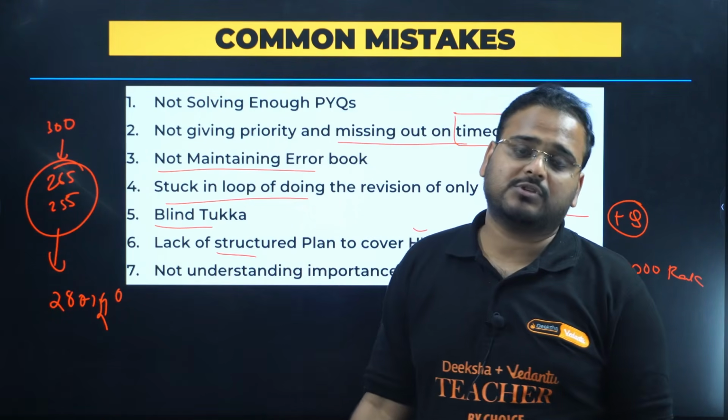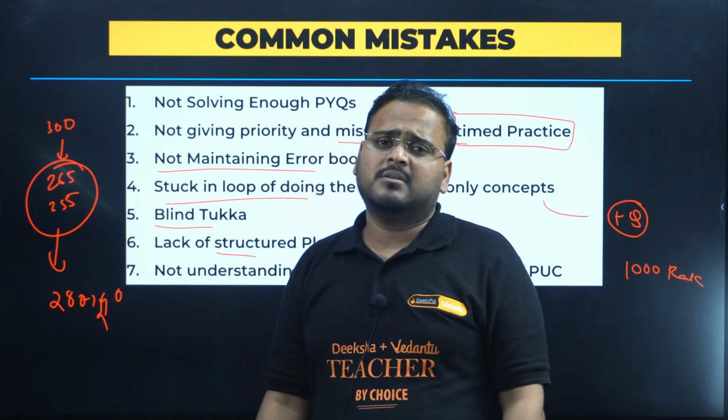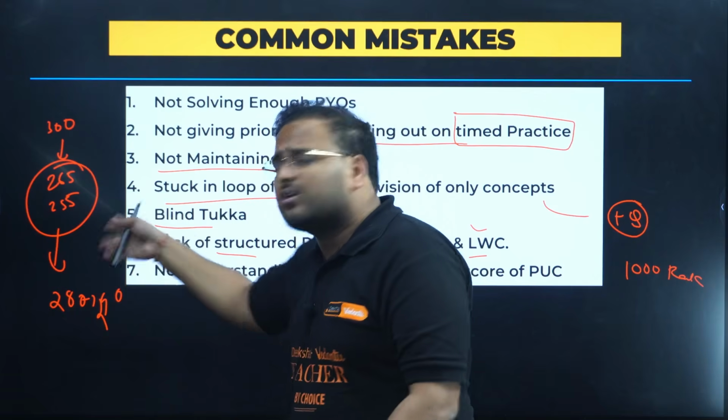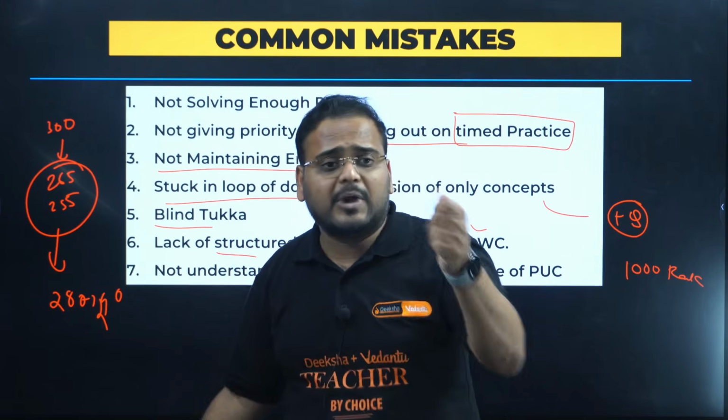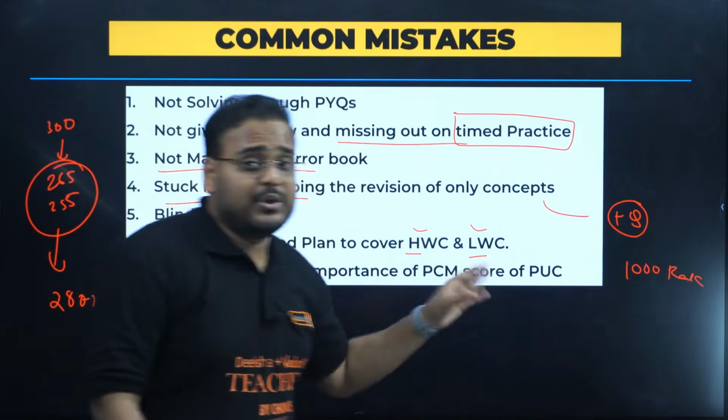Minimum you have to score this much in your boards, and it is completely doable. Think about it. Is CET harder or boards harder? CET is harder. Then why can't you score the easy marks first? So give priority to the boards and get these marks. Do not ignore the PCM scores of PUC.